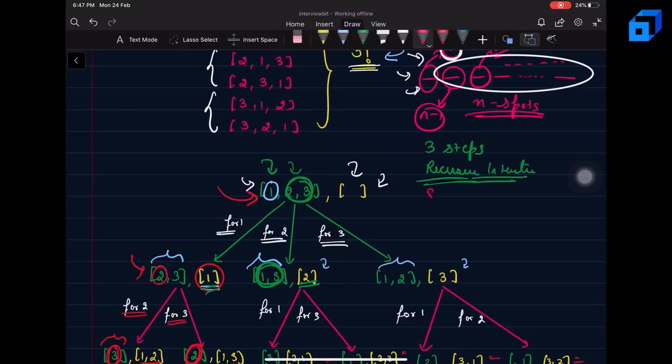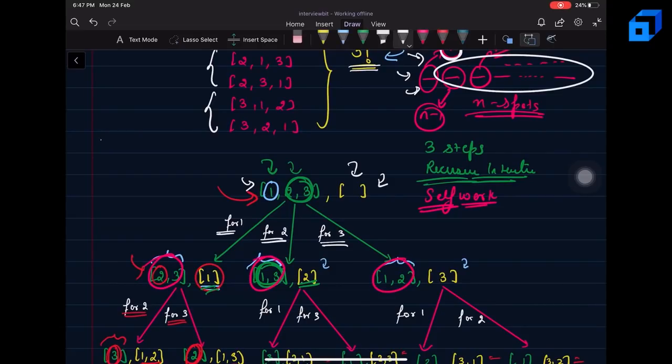What is my self work? Some task will be done by recursion, and some task is going to be done by me. What I'll try to do is generate this 2, 3, generate this 1, 3, and generate this 1, 2. Now let's see how we can do that.